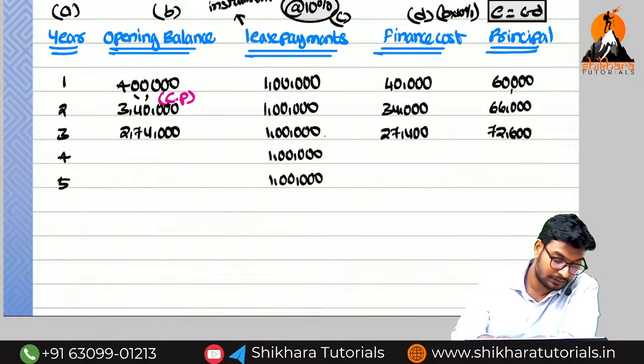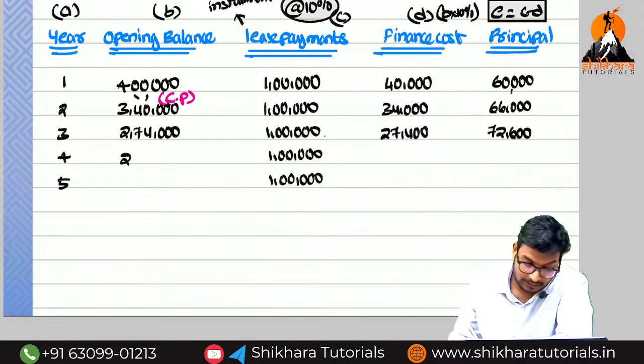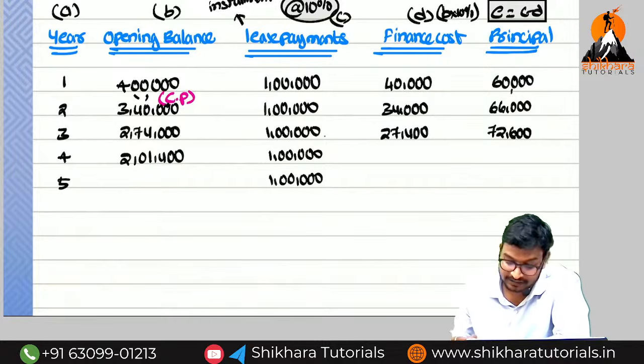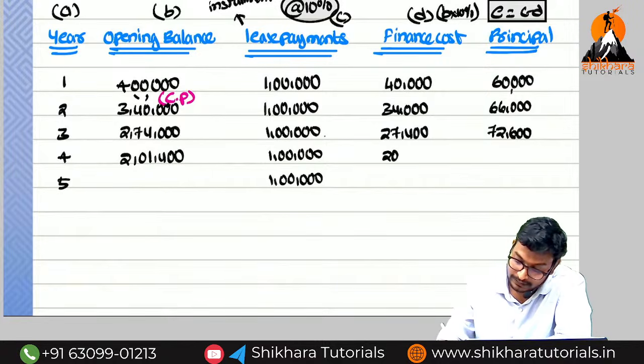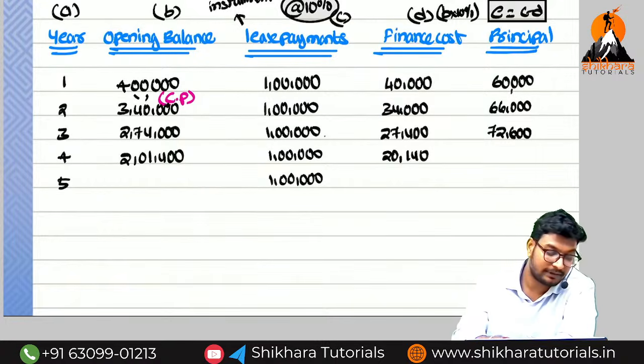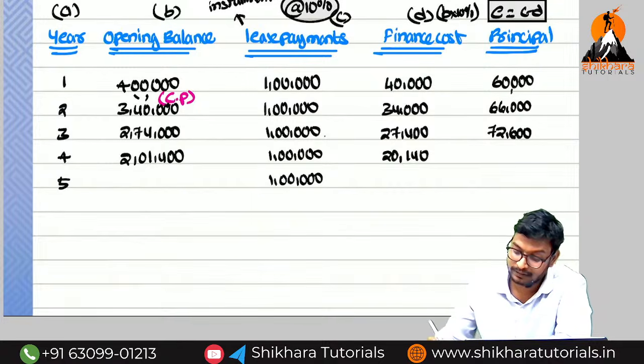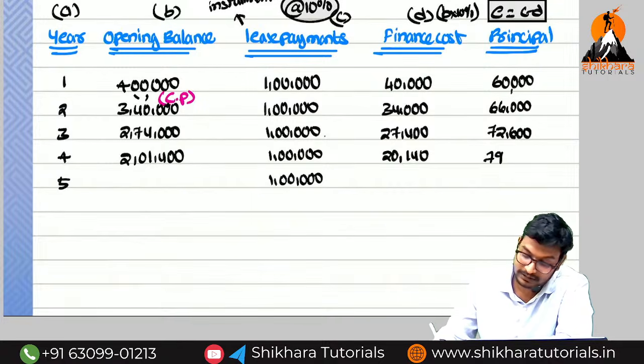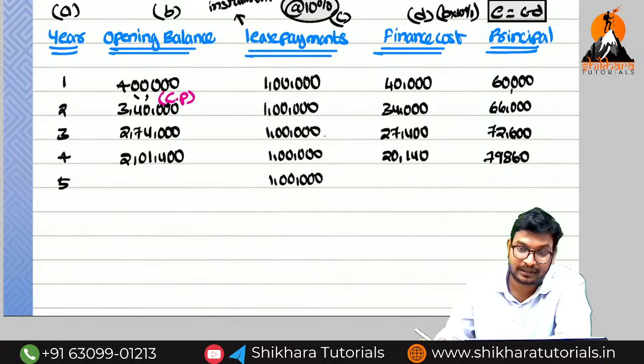2,74,000. So 2,74,000 minus 72,600. That is equal to how much? 2,01,400. Now on this amount, 10% means how much? 20,140. 20,140 we have paid as interest. So can you say the value? Now principal: 1 lakh minus 20,140, that is equal to how much? 79,860 we have paid as principal.